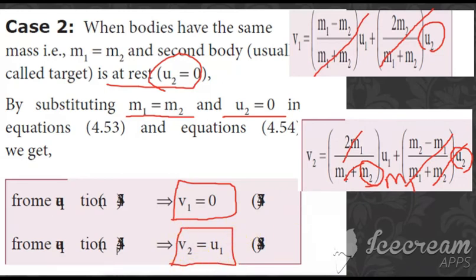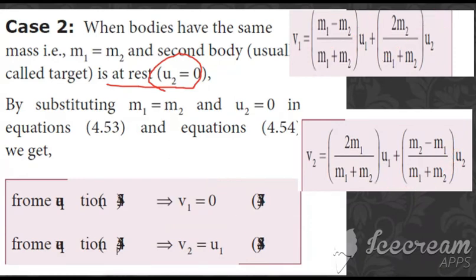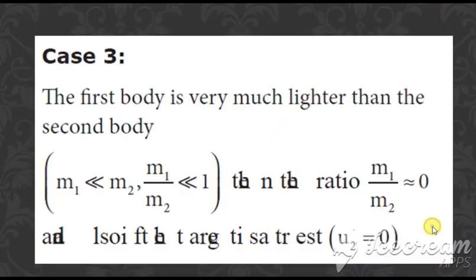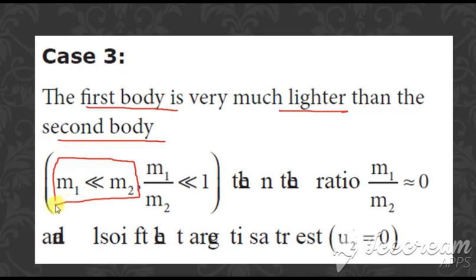Okay, so this is the second condition. The first condition is m1 is equal to m2, the second condition is m1 is equal to m2 and also u2 is equal to 0. Then the third condition is the first body is lighter than the second body. So for this condition, we are substituting m1 is very much lesser than m2, so that m1 divided by m2 is less than 0.